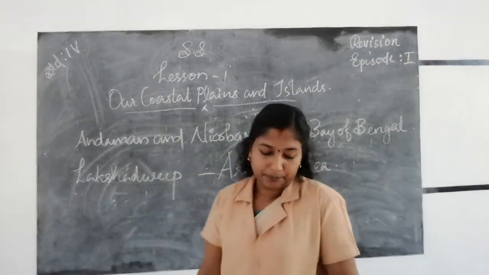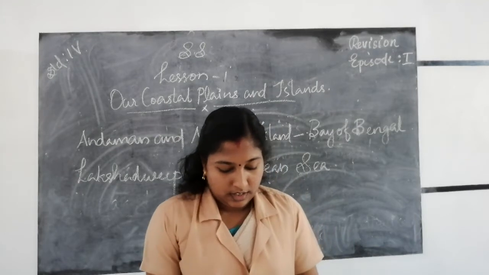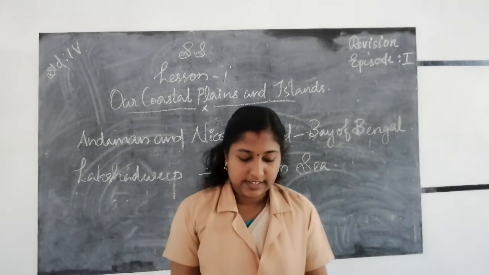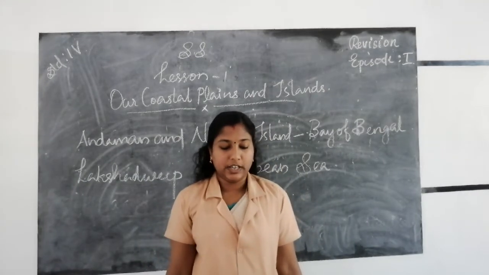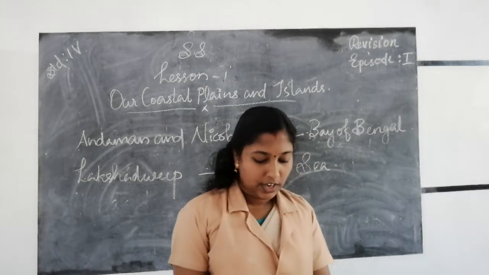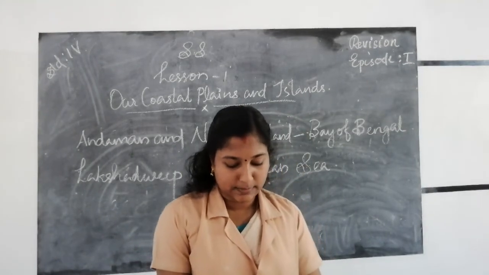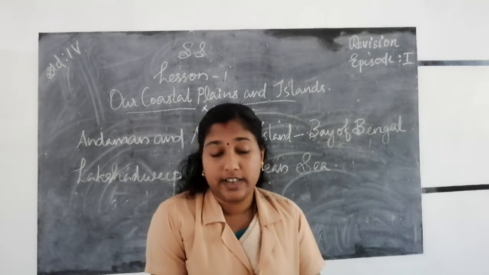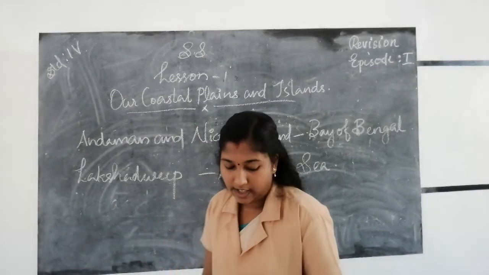Andaman and Nicobar Islands are two separate groups of islands in the Bay of Bengal. The northern group of islands are called the Andaman Islands, and the southern group of islands are called the Nicobar Islands.